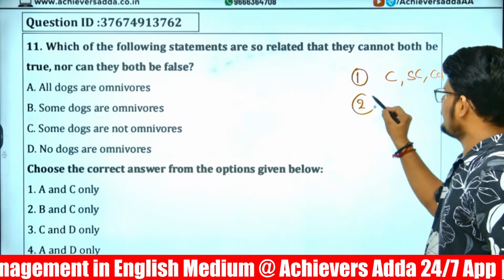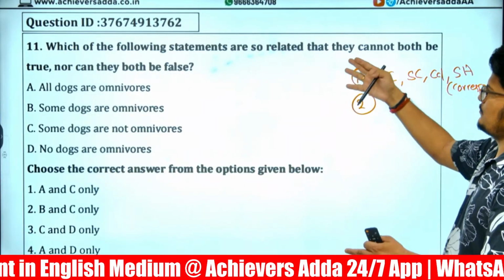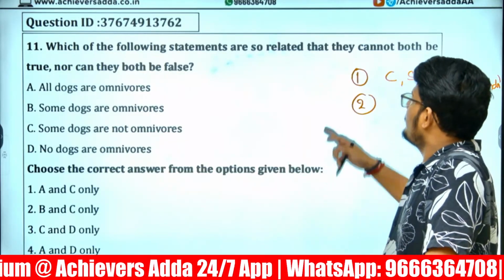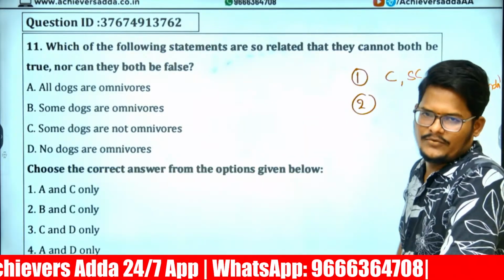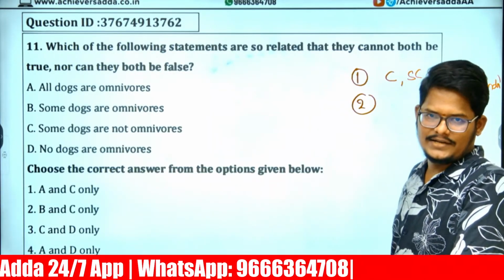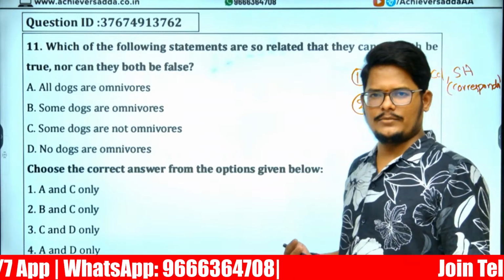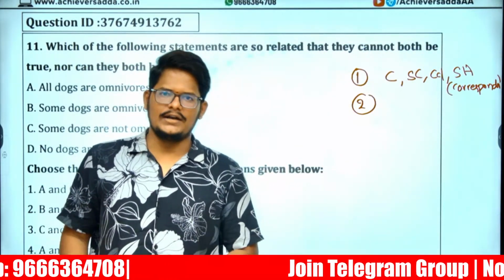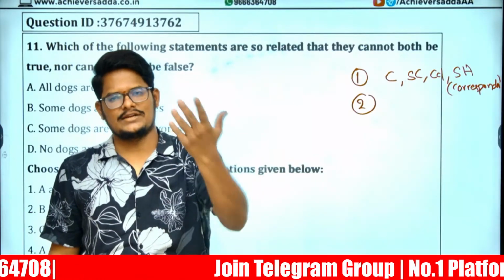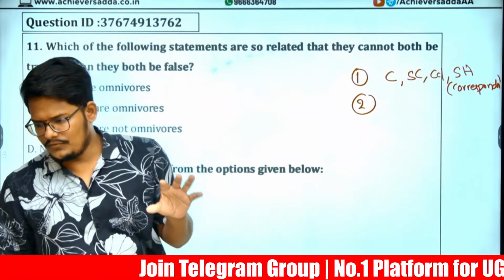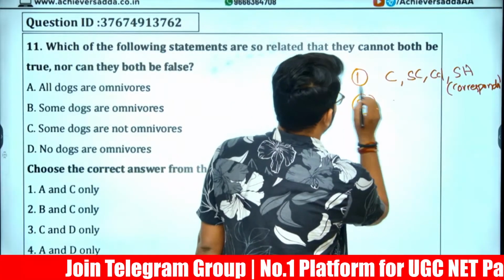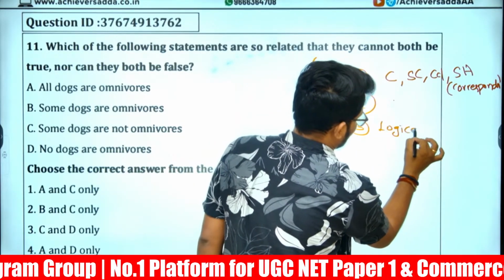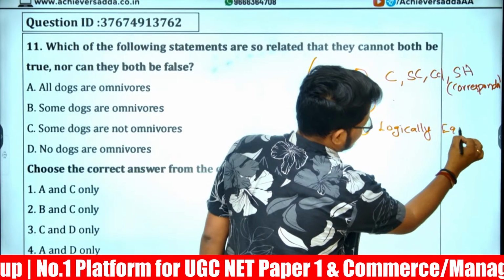Our second question: they cannot both be true nor can they both be false, which is contradictory. Or both can be true but cannot be false together. Both can be false but cannot be true together. Truth upward, truth downwards, falsity upward. These are another questioning area. The third one is logical equivalence, which is another type of question.